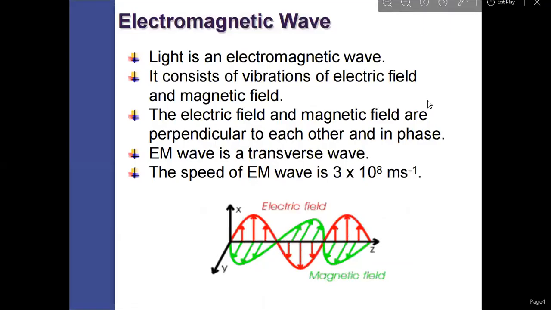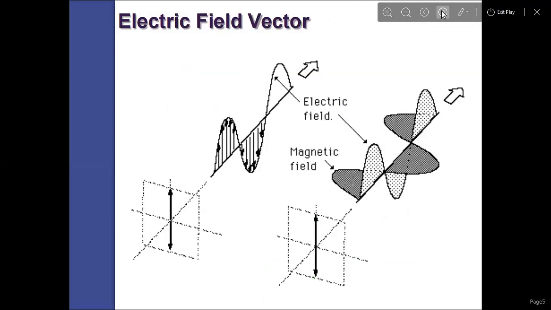So what is an electromagnetic wave? You must know light is an electromagnetic wave. It consists of vibrations of electric field and magnetic field. The electric field and magnetic field are perpendicular to each other and in phase. Electromagnetic wave is a transverse wave. The speed of an electromagnetic wave is equal to the speed of light, 3 times 10 to the power 8 meters per second. This one is the electric field vector, and the magnetic field will be this one.